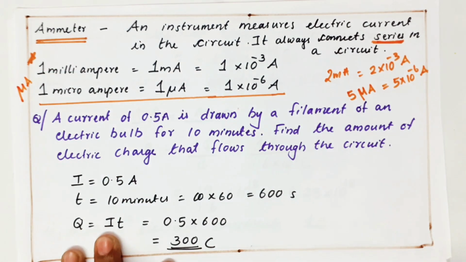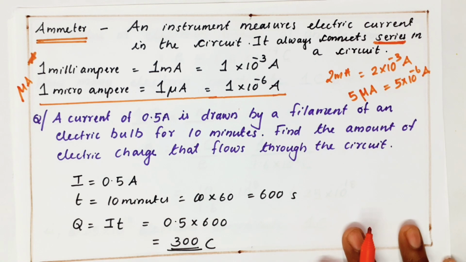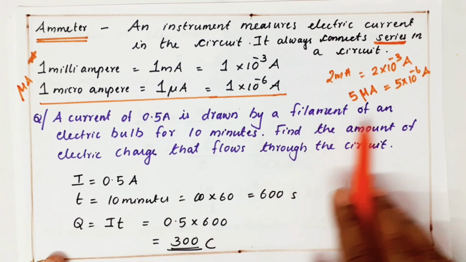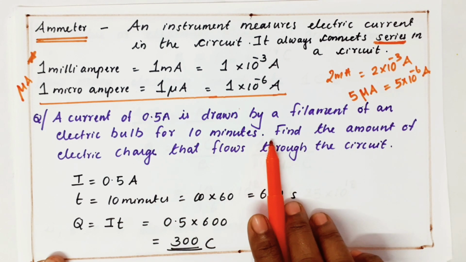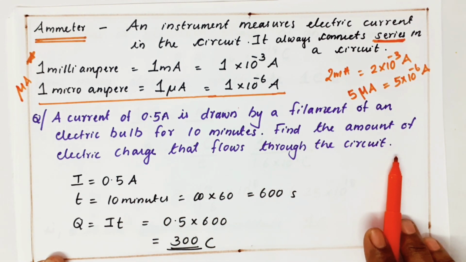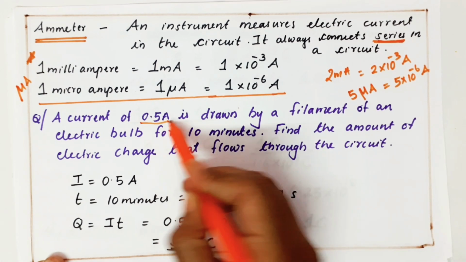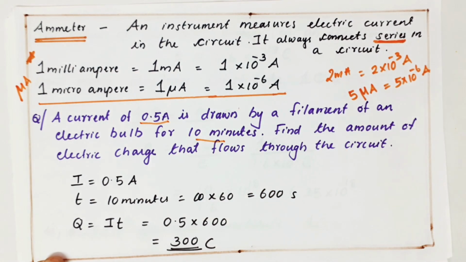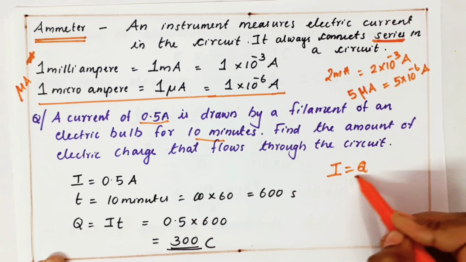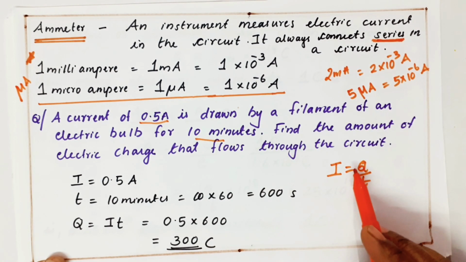Listen. Now I'll do a simple question. A current of 0.5 ampere is drawn by a filament of an electric bulb for 10 minutes. Find the amount of electric charge through it. Simple question. They gave current, they gave time. Just now we wrote the equation. I is equal to, what is the equation we wrote? Q by t.